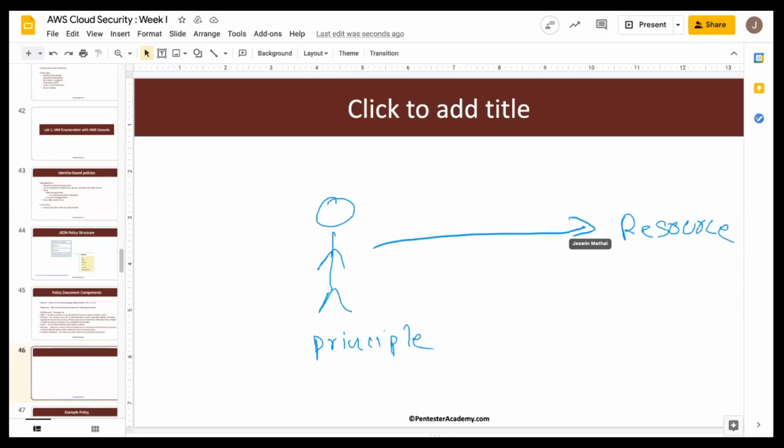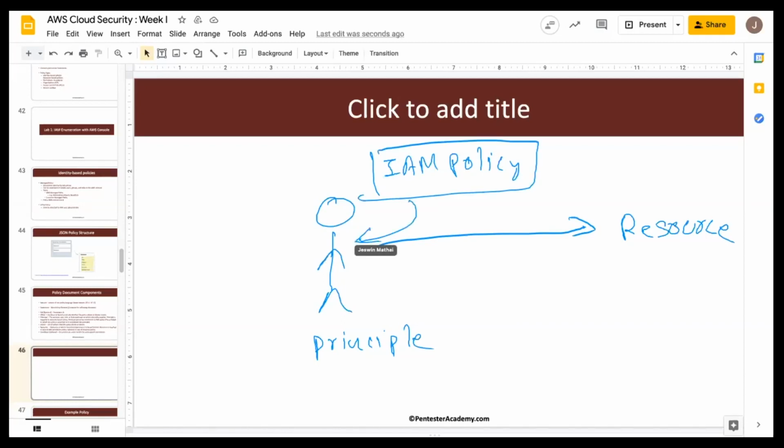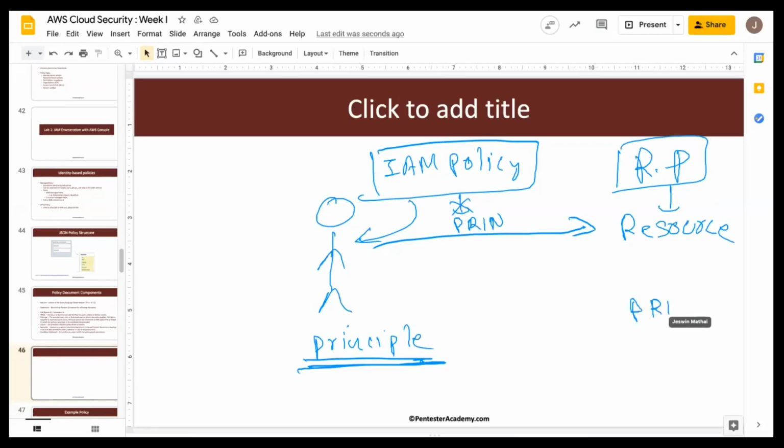So this is a principal who's trying to access a resource. In order to access the resource, we can have an IAM policy, which is attached to the individual, or we can have something called a resource policy, which is attached to a resource. Now, whenever we are creating an IAM policy, since it is attached to the principal, we do not have to mention the principal in the IAM policy. So there is no principal in here. There is no principal in here. But in case of resource policy, as it is not attached to any IAM principal, we need to mention the principal in the resource policy. So principal has to be mentioned in the resource policy.